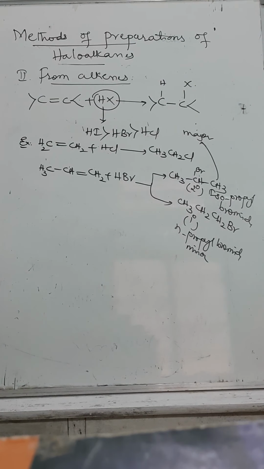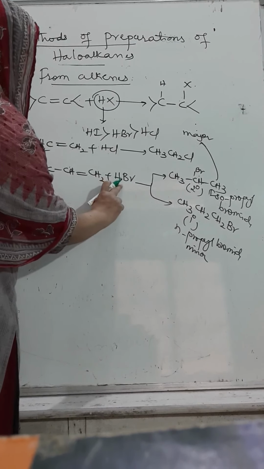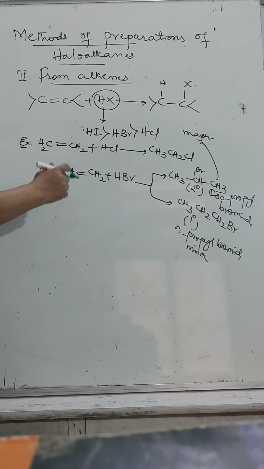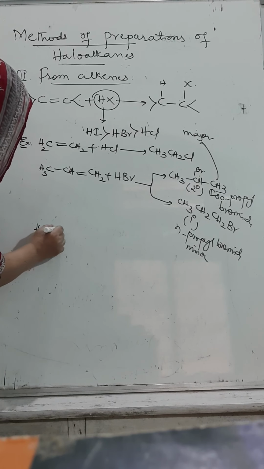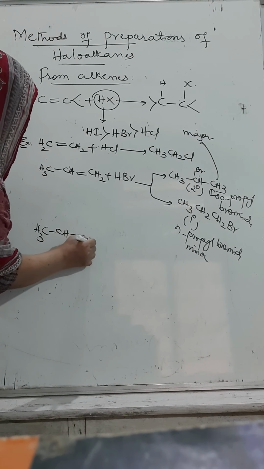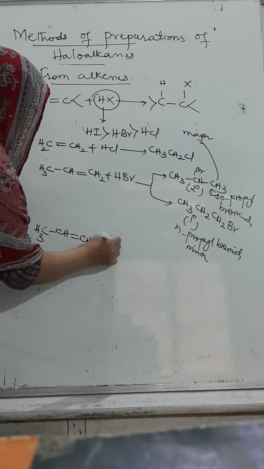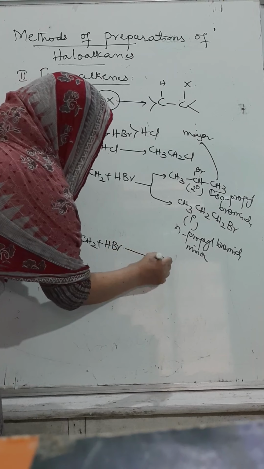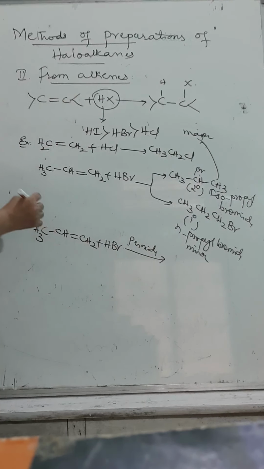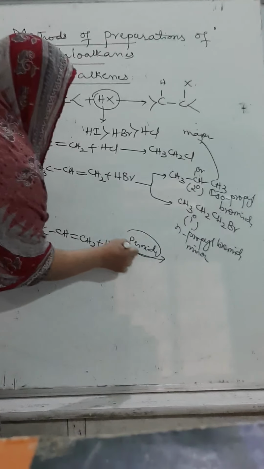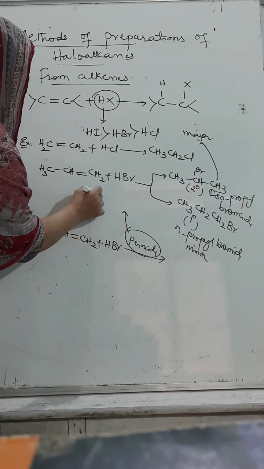Now you can think: what if this same reaction takes place in the presence of peroxide? CH3, CH, double bond CH2 plus HBr in the presence of peroxide. Usually, which type of peroxide do we use?